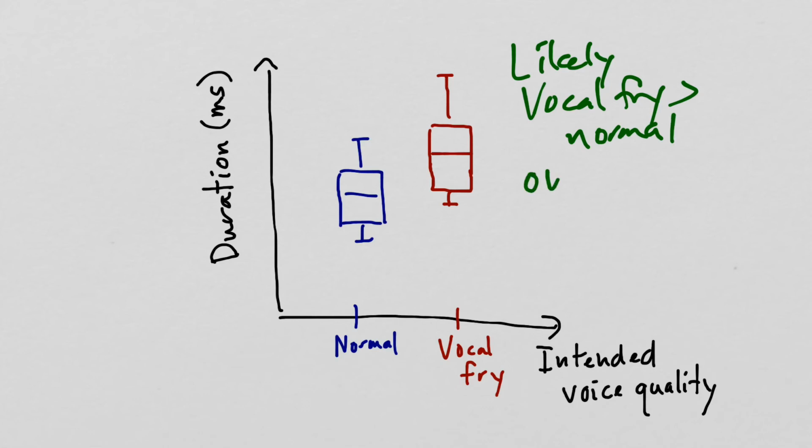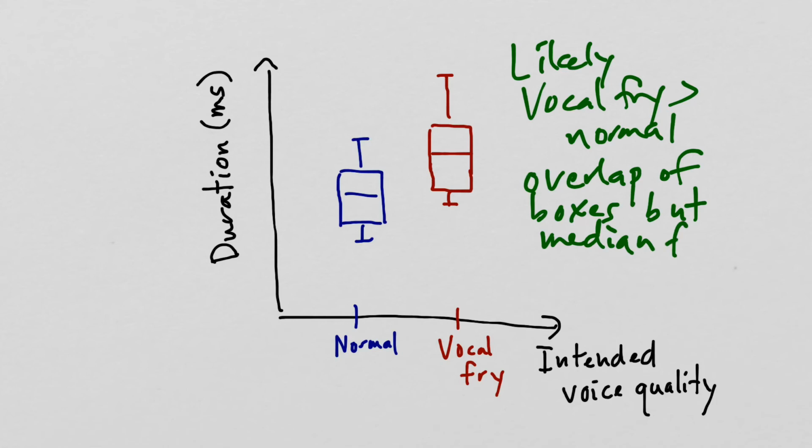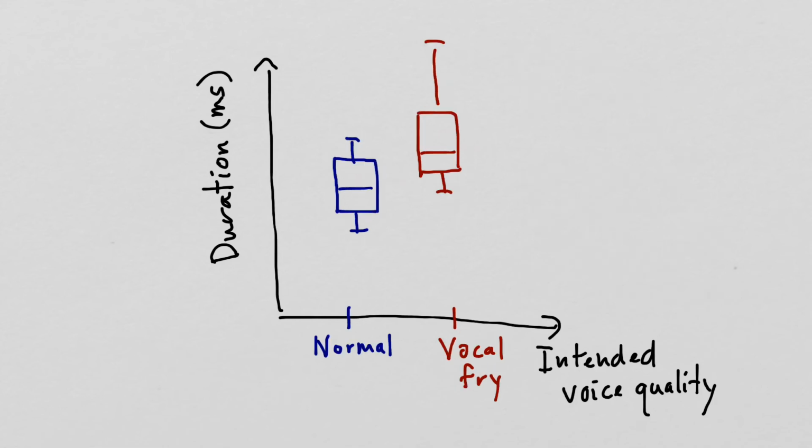So here there's overlap of boxes, but one of the medians falls outside the overlap. So what I mean by that is you can see here that yes, we have overlap in the boxes in this region of durations on the y-axis, but the median of the vocal fry is still above the box for normal. Similar kind of situation here where we have, again, these boxes overlap in this region of durations, but